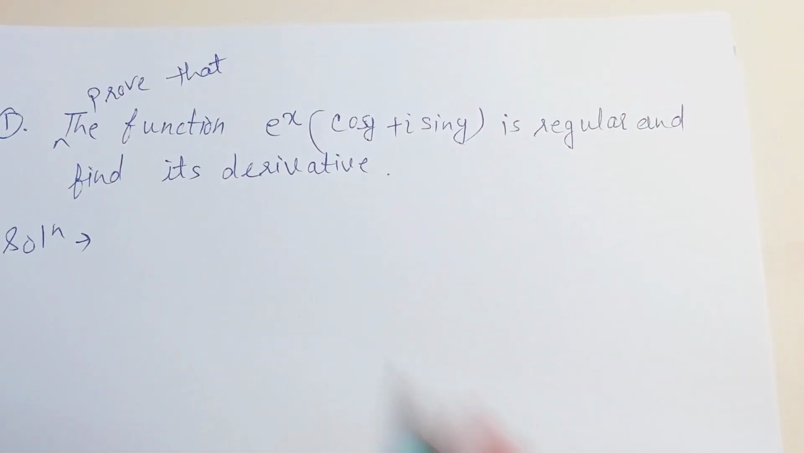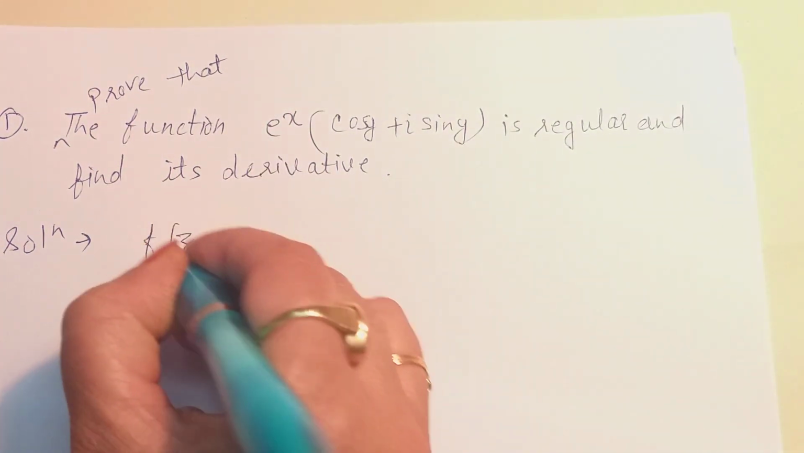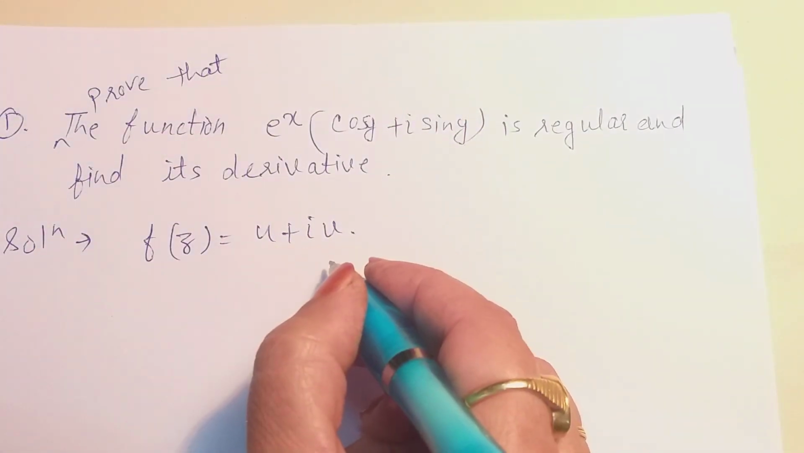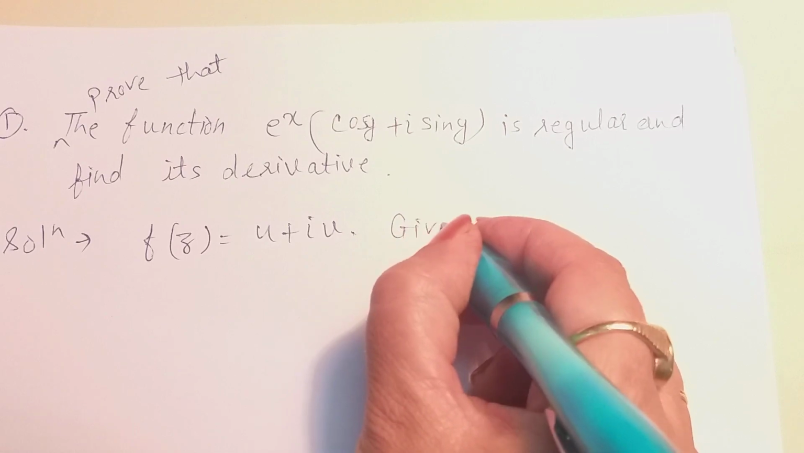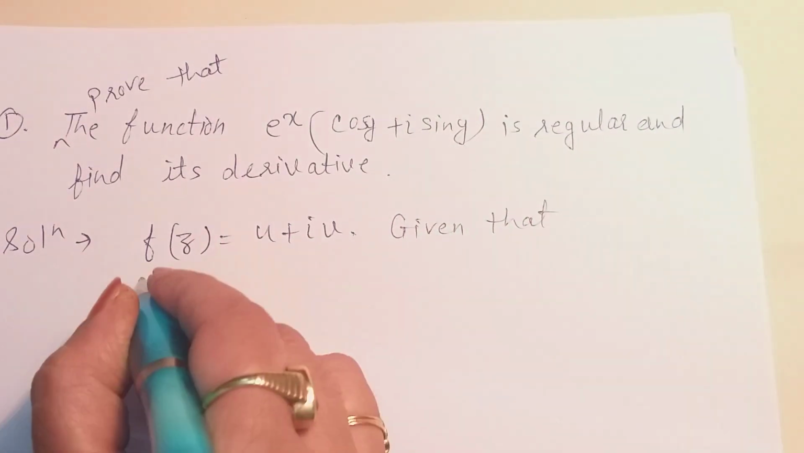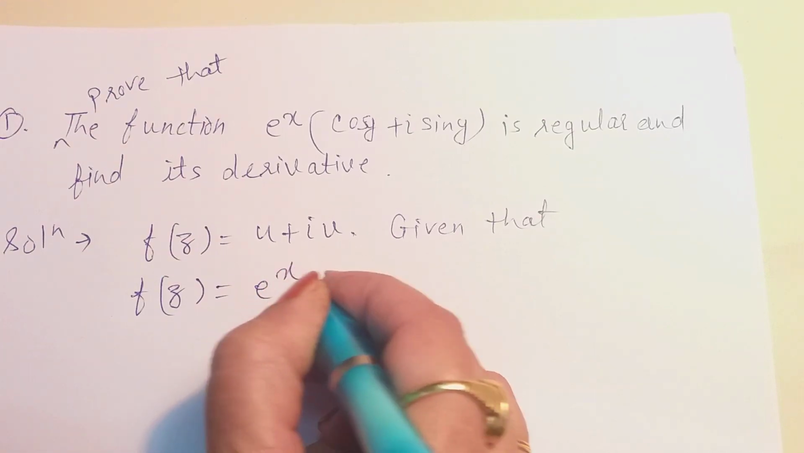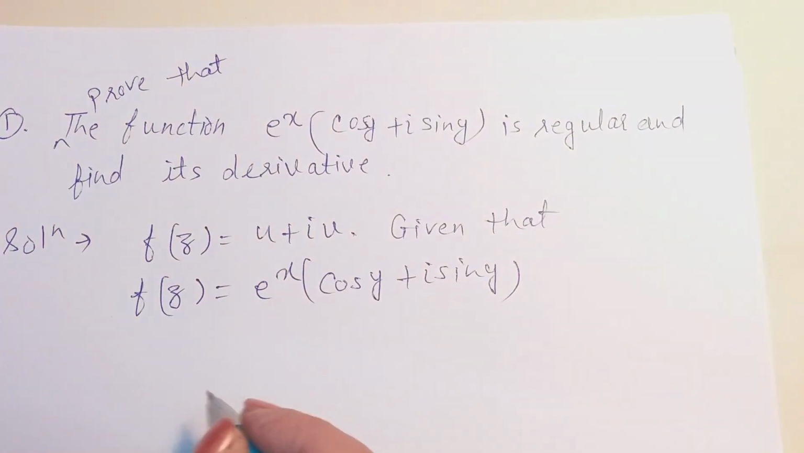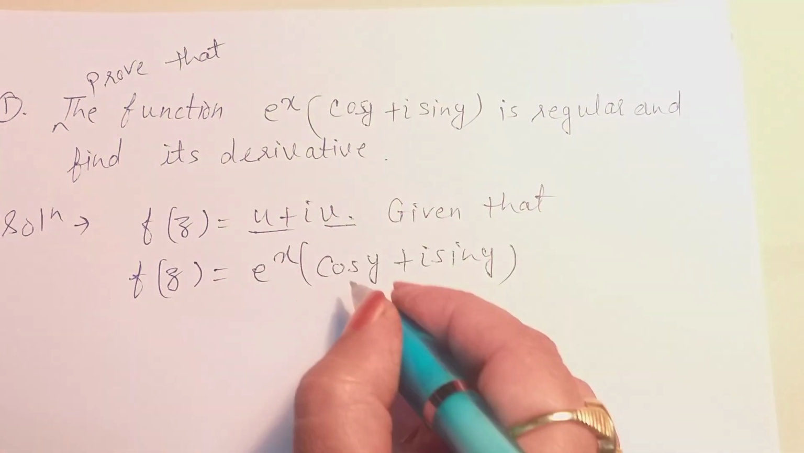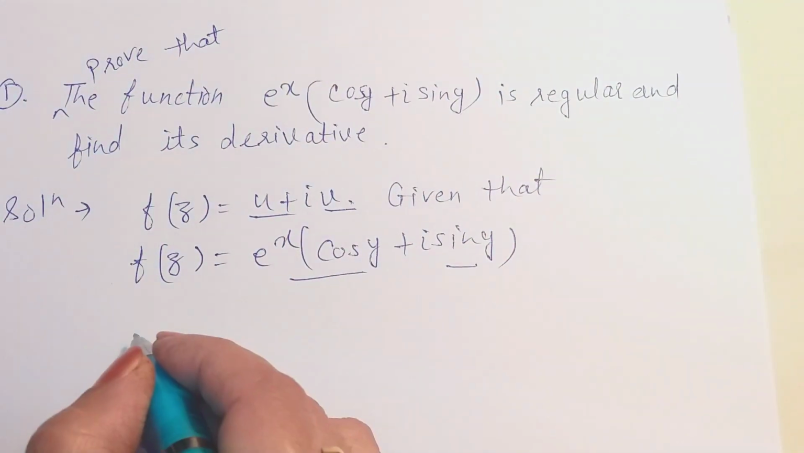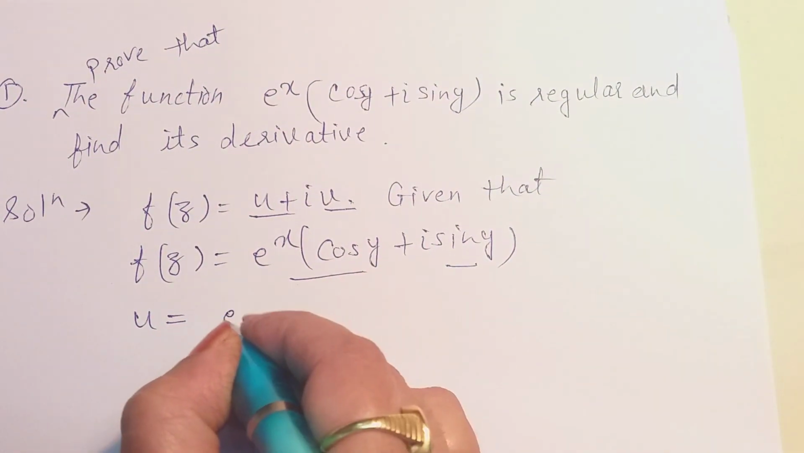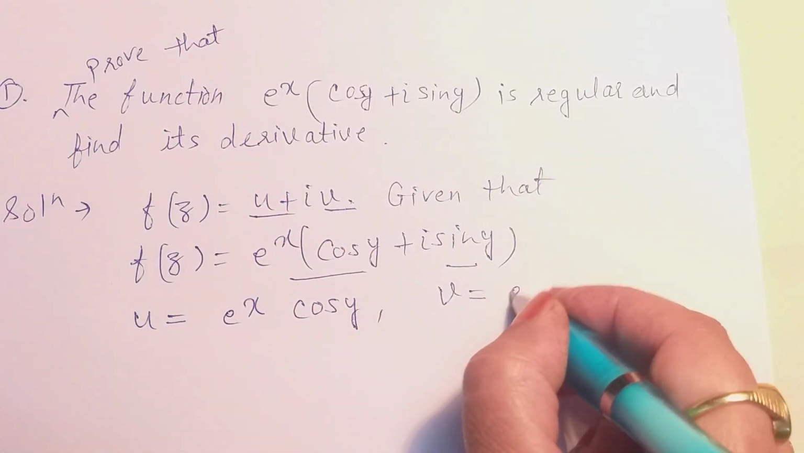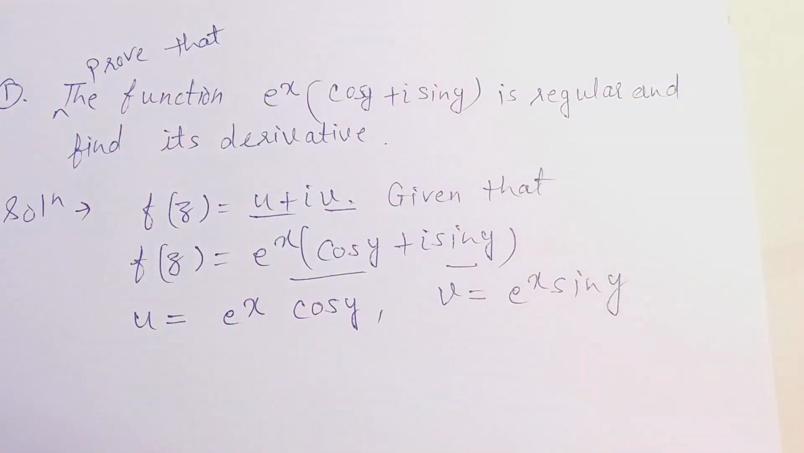Okay, so we know that f of z is equal to u plus iota v. This is the standard form of any function, and we have been given that f of z is equal to e to the power x (cos y plus iota sin y). Now we compare the real and imaginary parts of both the functions. Then we will get u is equal to e to the power x cos y and v is equal to e to the power x sin y.